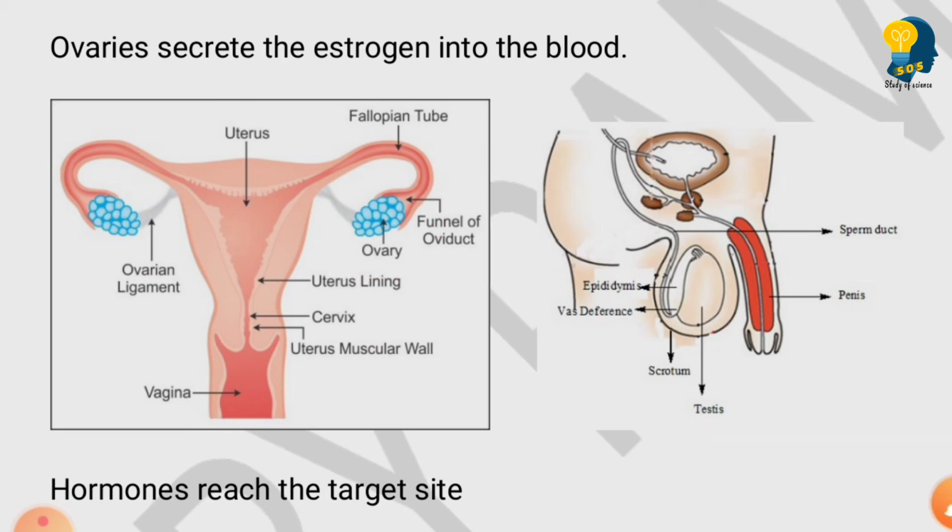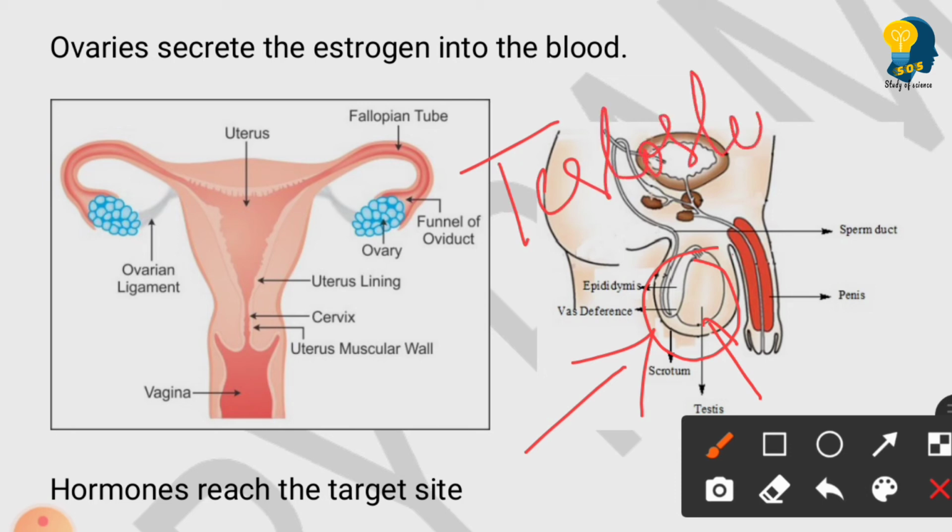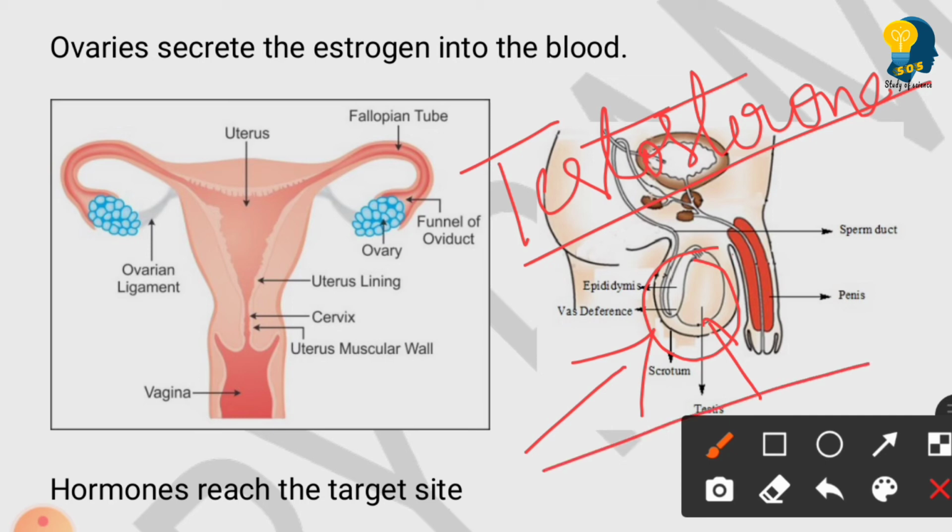Clear? So similarly, in the case of the male, the testis, so this is the testis, you can observe this part is called the testis. The testis releases the hormone called testosterone, correct? The testis releases the hormone called testosterone, and this testosterone also will reach different parts of the male body. As a result of this, what happens?